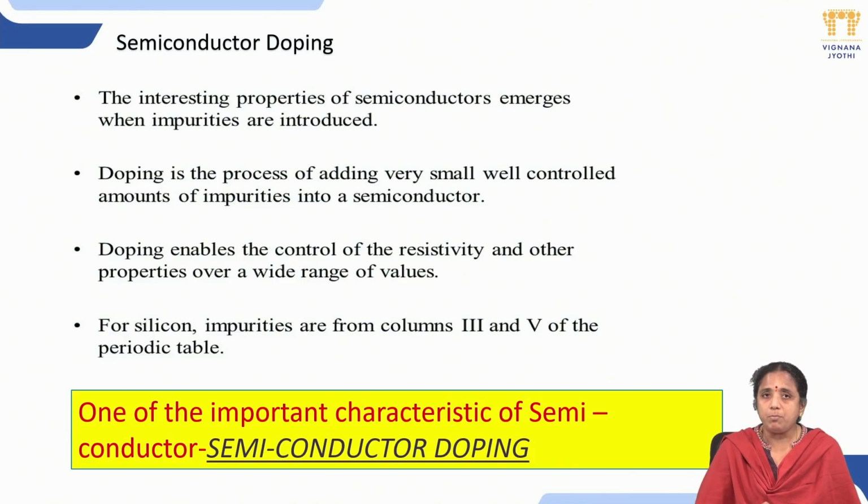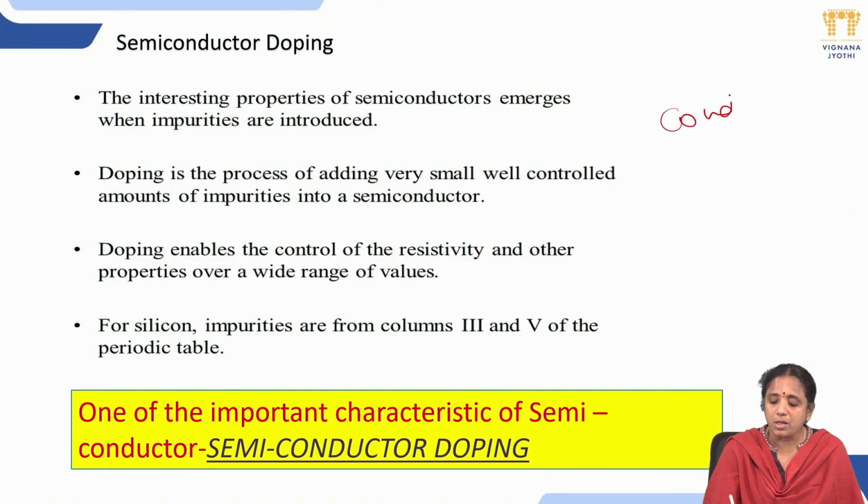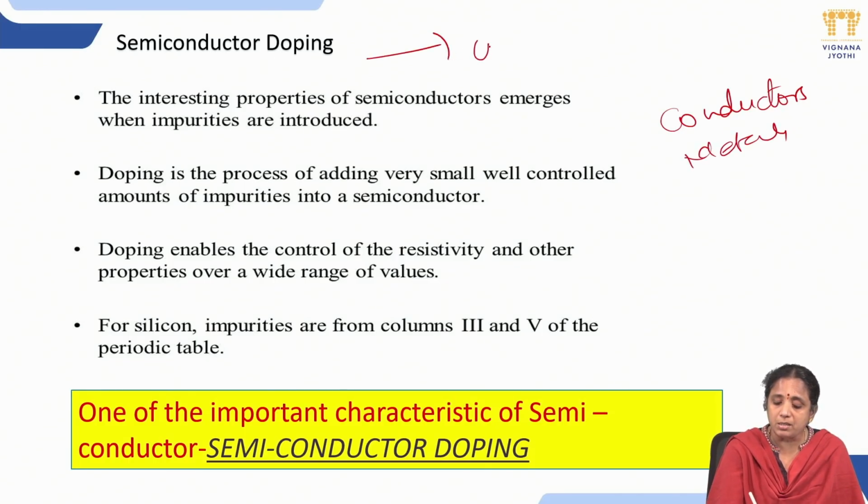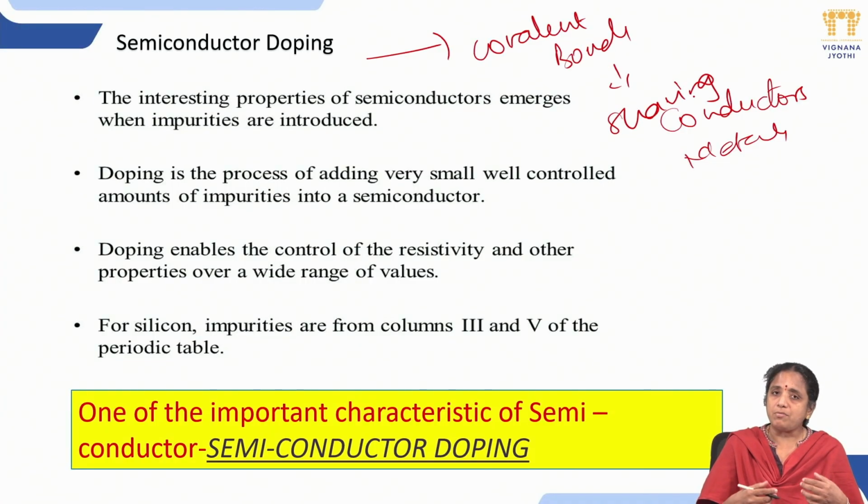The next important property where the semiconductors gain so much importance is doping. Because in conductors, metallic bonds and ionic bonds are present. But in semiconductors, covalent bonds are present. Covalent bonds are very good bonds and they prefer to share. So whatever element you are adding, they are ready to share. That kind of bonding is present in semiconductors.